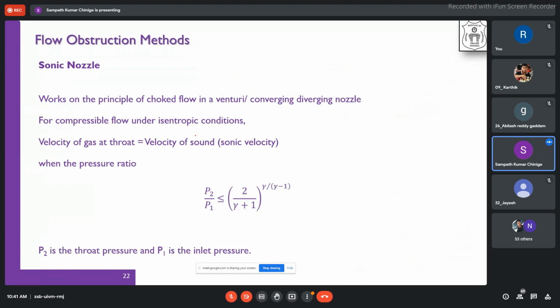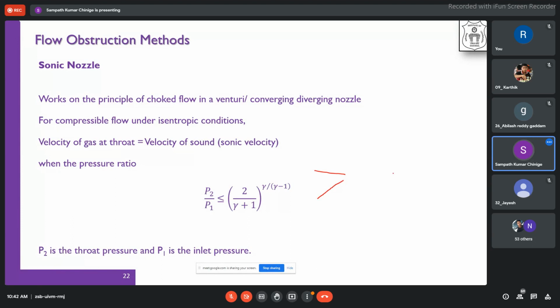Okay, so now, as I have told you, the sonic nozzle works on the principle of choked flow in a venturi or converging-diverging nozzle. So a venturi meter is nothing but a nozzle. If you have both converging and diverging sections in a nozzle, then we call it a venturi meter. Otherwise, if it is only a converging section, we call it a nozzle.